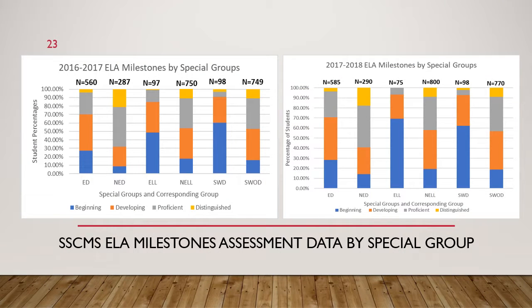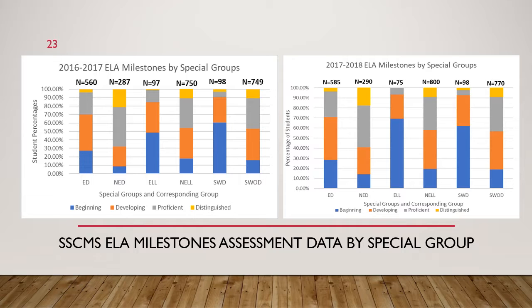And then our special groups. So before we get into them, I have included all our groups. So we'll start from the left to the right with economically disadvantaged versus not economically disadvantaged, English language learner versus non-English language learner, students with disabilities versus students without disabilities. So having those there to compare, how do our students with disabilities compare to our students without disabilities?